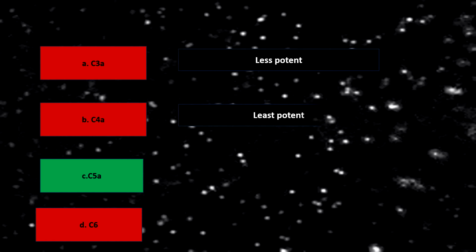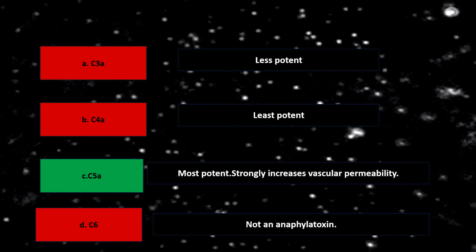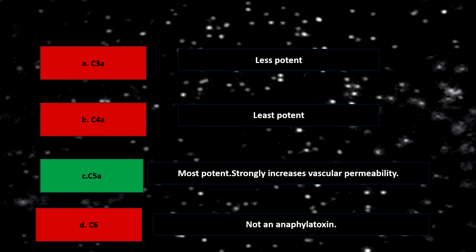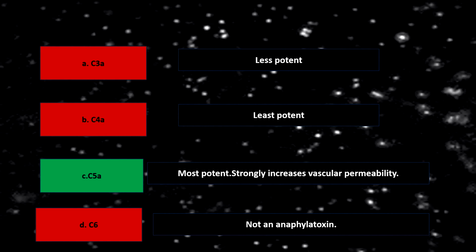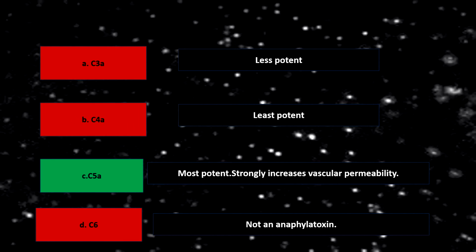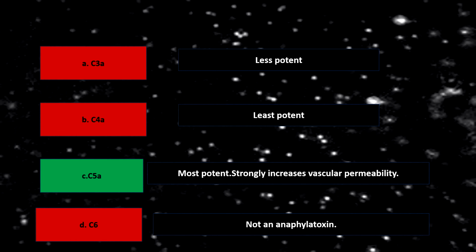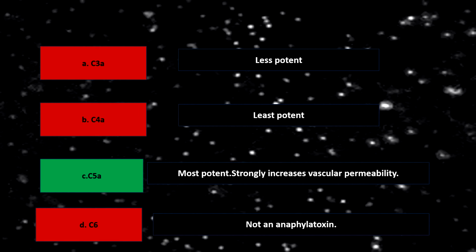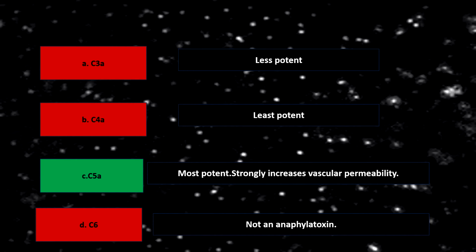Coming to the explanation part, C5a is the most potent anaphylatoxin. It strongly increases vascular permeability. Regarding option A and option B, that is C3a and C4a, these complements are less potent than C5a. And regarding option D, C6 is not an anaphylatoxin at all. So there is no question of considering C6 as an anaphylatoxin.